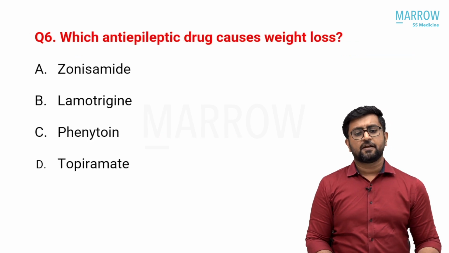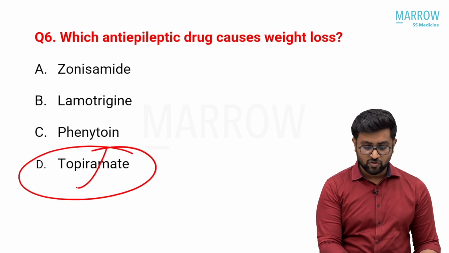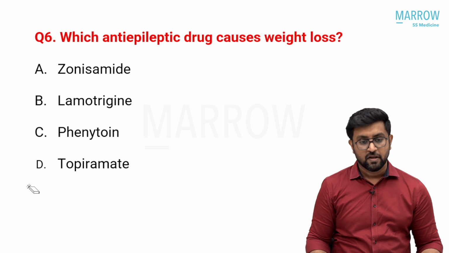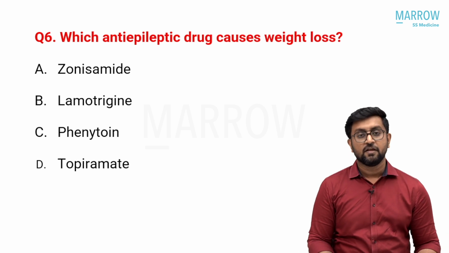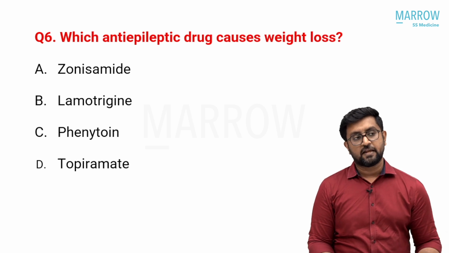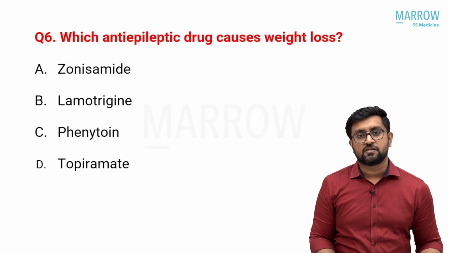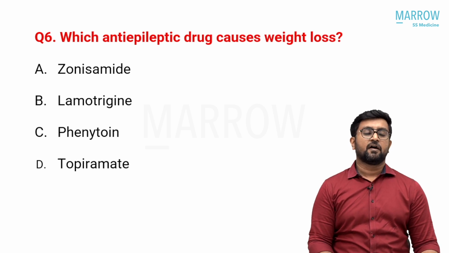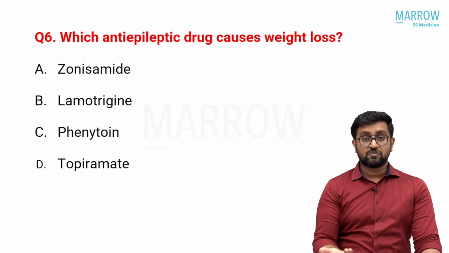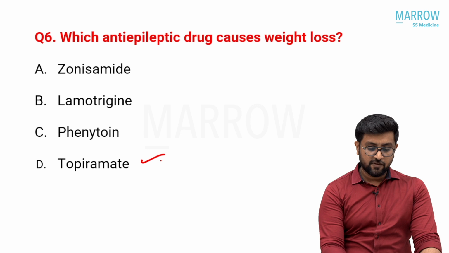Which anti-epileptic drug causes weight loss? Again, there is a confusion in the options. Some told topiramate was not there in the option. Some of the students told that topiramate and zonisamide both were in the option. Anyway, lamotrigine and phenytoin are not the answer. Topiramate is a drug which is used for weight loss in other ways also. Like a patient with migraine with weight gain, you give topiramate because topiramate has an effect on migraine as well as on the weight gain. And if a patient wants weight loss also, you can give topiramate. And in epilepsy patients, especially females with obesity, you can give topiramate. So topiramate is the answer if both are there.